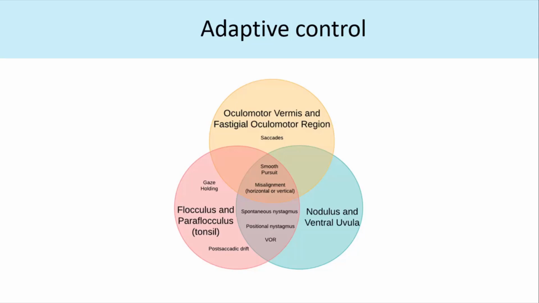If I look to the right, along with the neural integrator, which is in the brainstem, the cerebellum also helps to maintain the gaze. Third is smooth movements: to make sure that I have a smooth saccade and a smooth pursuit, and the saccade is not overshooting or undershooting. To make sure all this is there, I require a cerebellum. The vestibular cerebellum is comprised of the flocculus, paraflocculus, nodulus, and uvula. Then for maintaining the accuracy of movements, the saccades and the pursuits, and making sure there's no undershooting or overshooting, we have the oculomotor vermis and the fastigial nucleus.